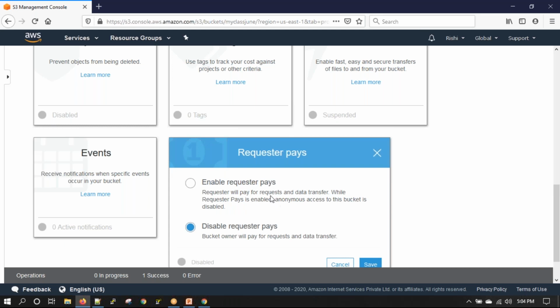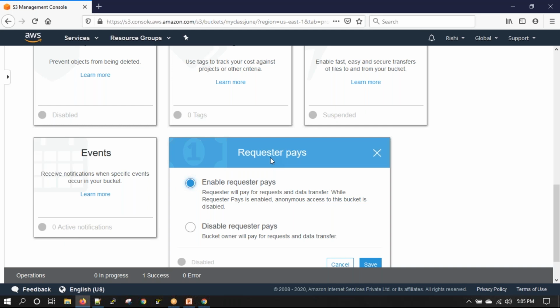We have something called requester pays. Requester pays is an option where if somebody is downloading or accessing your objects, the bill for the data transfer is sent to that person's account. So say I have this file in my bucket, and one of you from the class tries to download the object.